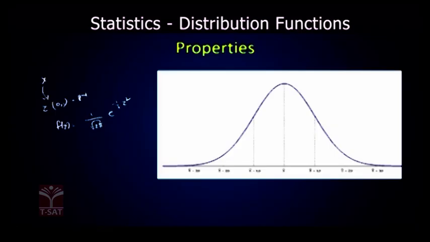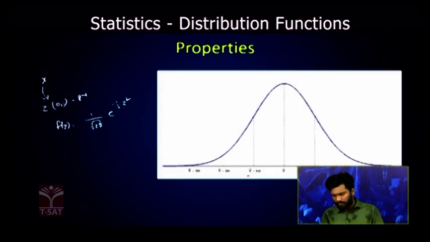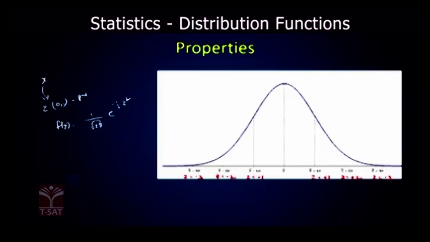Now when you are taking the limits x bar minus 1 sigma and x bar plus 1 sigma, the z values will become minus 1 and plus 1. As we are saying, x bar we are making it 0 and sigma it is 1. So 0 minus 1 into 1 it will become minus 1, 0 plus 1 into 1 it will become plus 1. The same way here z value will become minus 2, here z value will become plus 2, here z value will become minus 3, here z value will become plus 3.